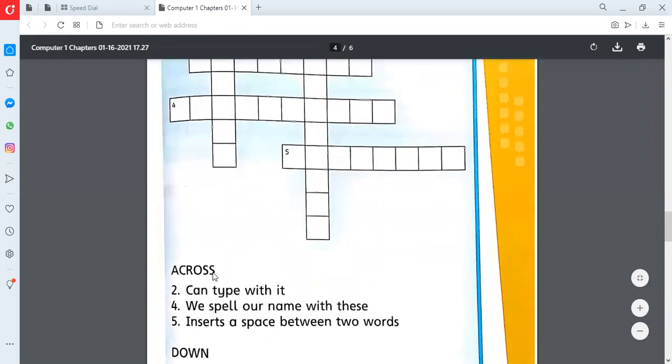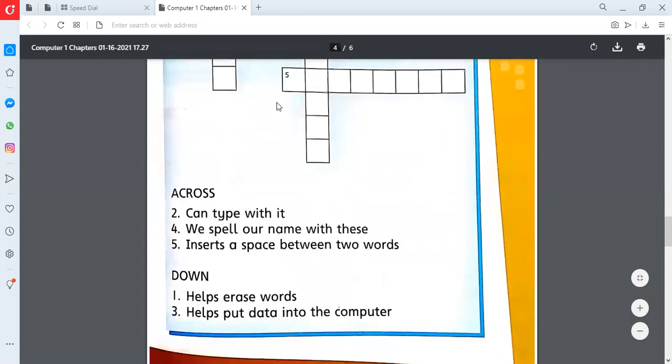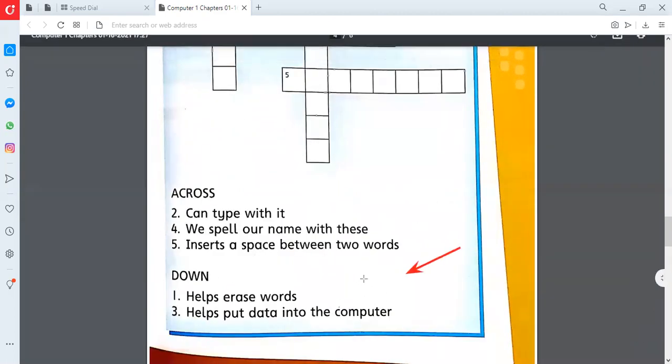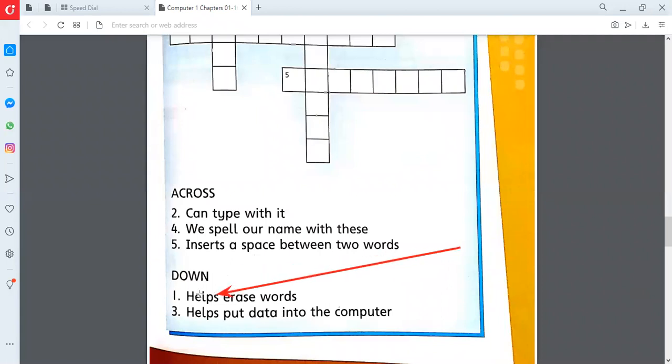So where is the hint? The hint for question number 1 is: helps erase word. Which key on the keyboard helps us to erase words? What do you think?